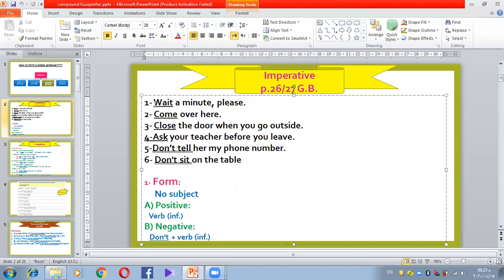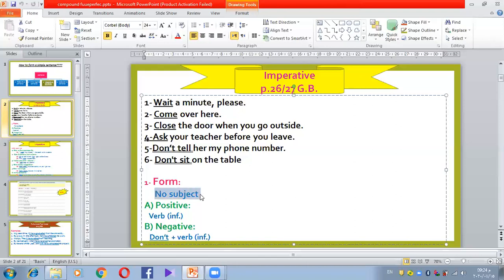I'm speaking to a person in front of me, which means the subject is always what? Is always you. So, wait you for a minute, for example. Come you over here. Close you the door. You ask your teacher before you leave. So it's always like you. I'm speaking to a person in front of me. That's why it's understood already that it's you. That's why we remove it.